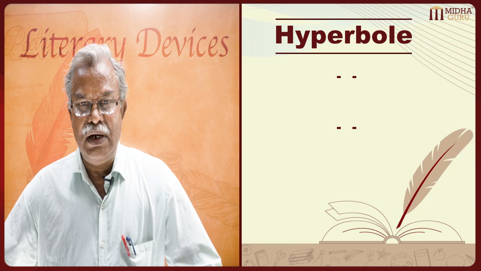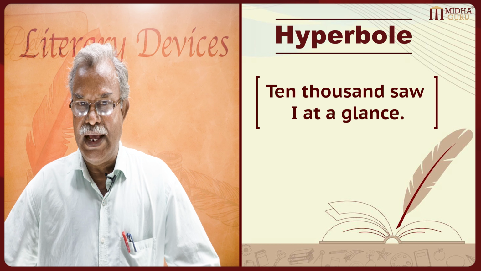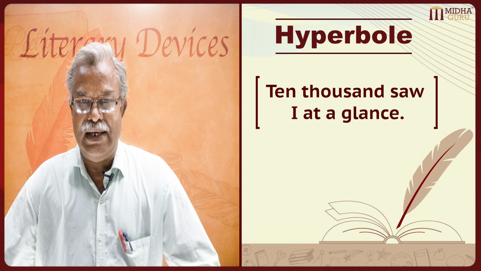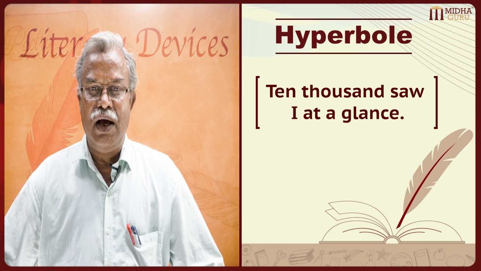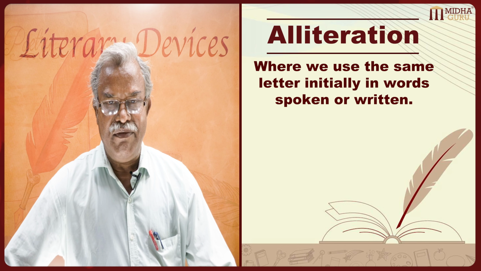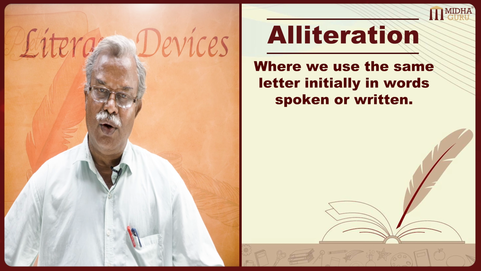Next example: ten thousand saw I at a glance. Can I see ten thousand in one glance? No. But here I say ten thousand I saw at a glance. Again, an example of hyperbole. The next is alliteration, where we use the same letter initially in words spoken or written in a sentence.